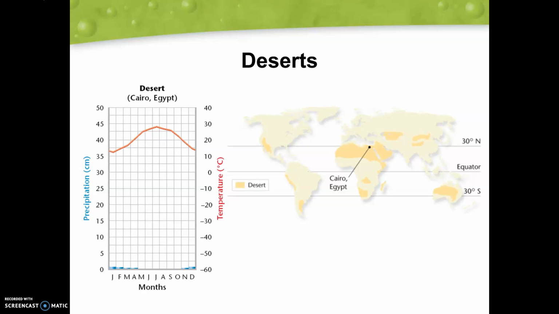If we take a look at our graph over here, remember in the rainforest that we saw a graph coming up to here with precipitation. Down here, we see so little precipitation. Remember, less than 9 inches per year. But our temperatures up here are going to vary drastically. So very, very high temperatures with pretty much no rainfall at all. And again, with these very, very high temperatures, we're going to see those around our equator.